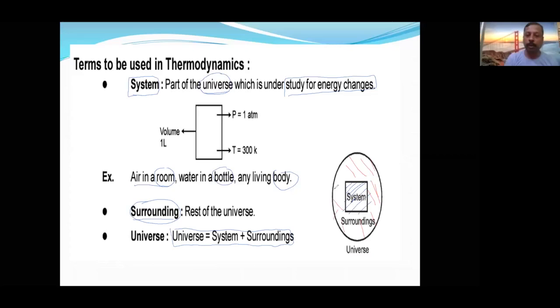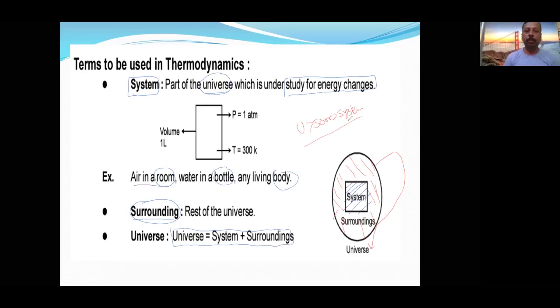Blue color line portion will be what? System. And the entire thing, including system and surrounding, is called what? Universe. Understood? The biggest part is the universe, then the surrounding, then the system. This is about the size I am talking about. Universe is larger than surrounding, then system.